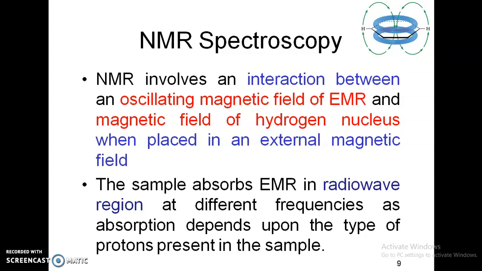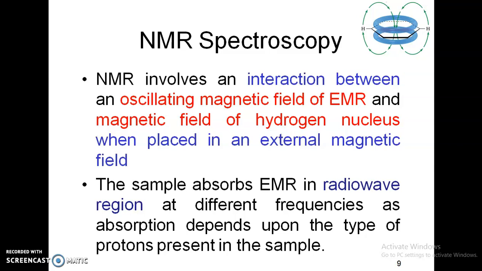However, it cannot interact with the magnetic field of the hydrogen nuclei unless the nuclei are placed under the external magnetic field. Why? Because when placed under an external magnetic field, nuclei possess spin. So NMR involves the interaction of EMR radio waves with the nuclei placed under an external magnetic field.